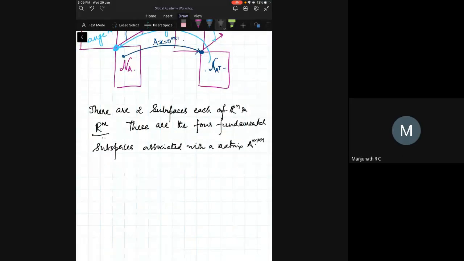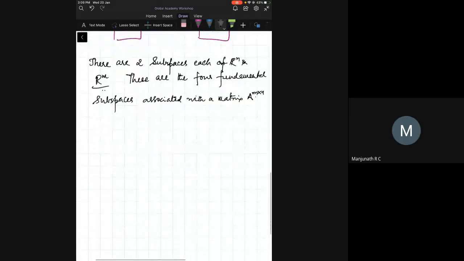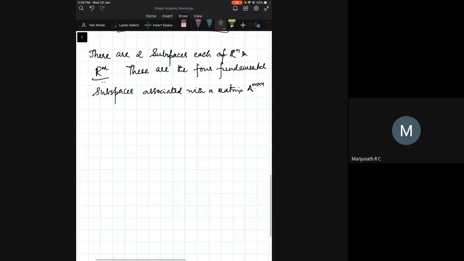Okay, fine. Now I'm going to look at a very important and very interesting concept. What is that? I'm going to look at what are called eigenvalues and eigenvectors.